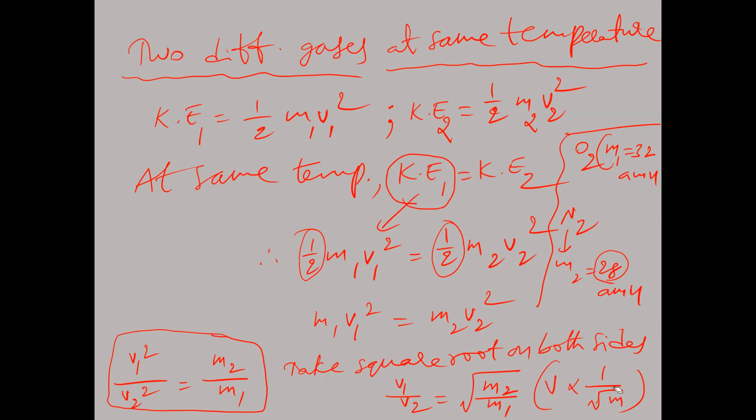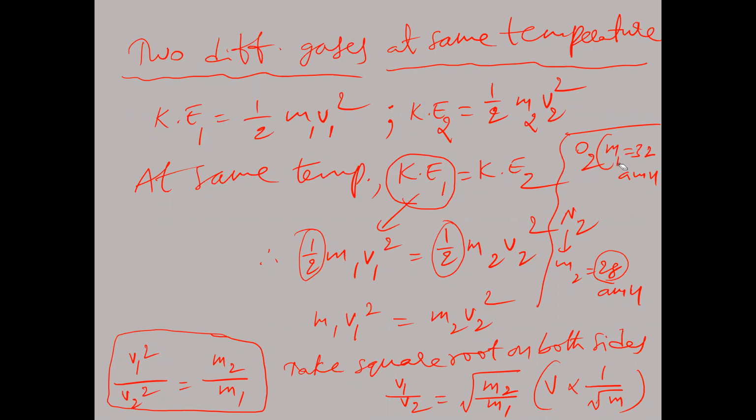Suppose oxygen and nitrogen. Oxygen gram molecular weight is 32 grams, and nitrogen gram molecular weight 28 grams. Which is having less gram molecular weight? Nitrogen. When molecular weight is less, the velocity will be greater. Between oxygen and nitrogen, which is heavier?